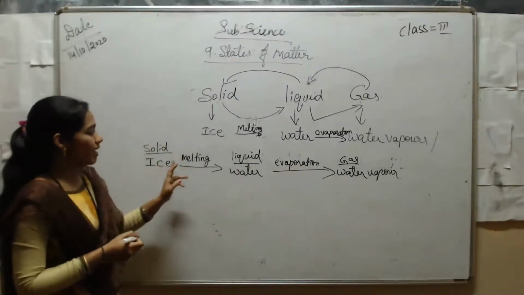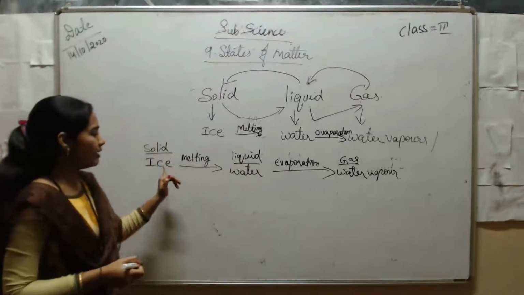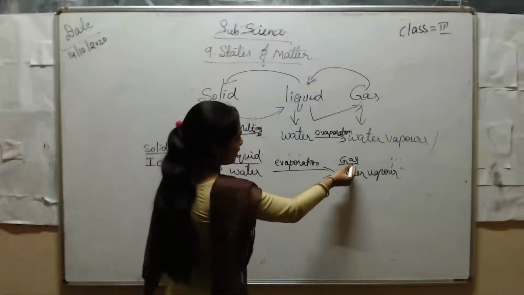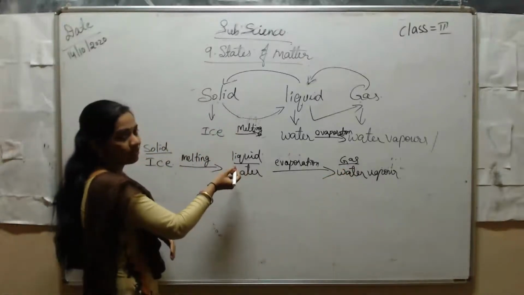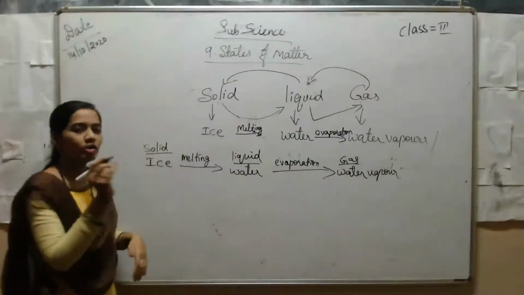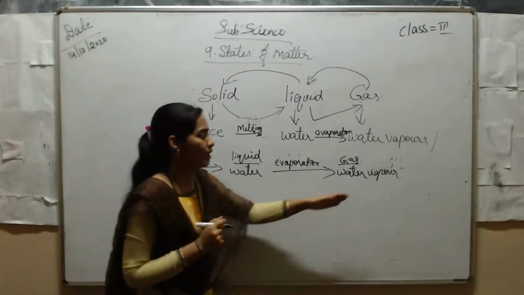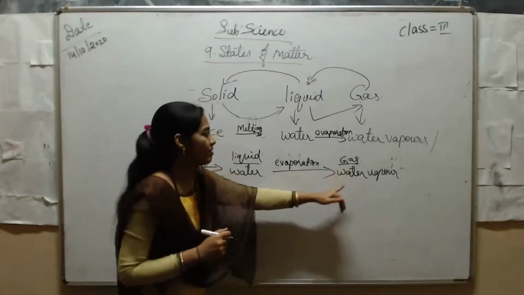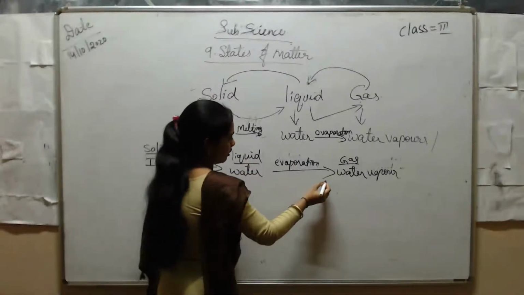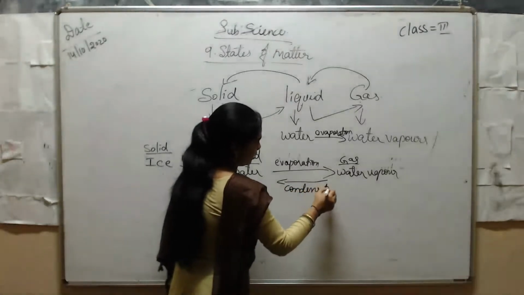Okay. From ice, solid to liquid, from ice to water, we call it melting. Again, from gaseous state to liquid state, from water vapor on cooling, the process in which the water vapor changes to liquid state, we call condensation.